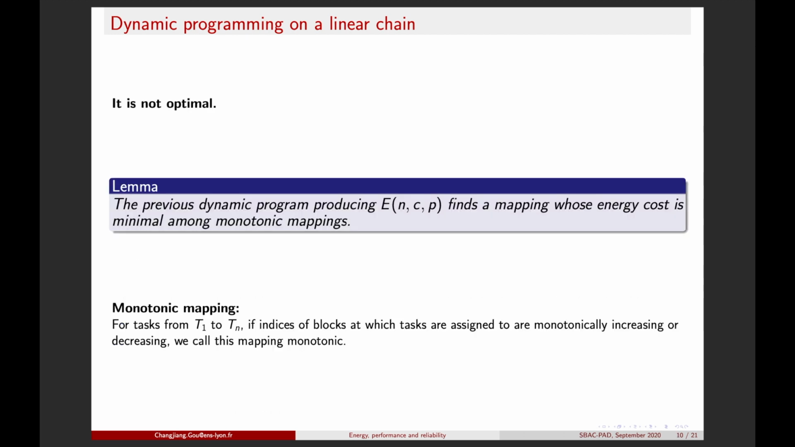Unfortunately, it is not optimal in general, but we proved that it's optimal for the monotonic mapping. By monotonic mapping, we mean that if we assign tasks T1 to Tn, then the blocks assigned to tasks T1 to Tn should also increase or decrease monotonically. In this way, dynamic programming is optimal.